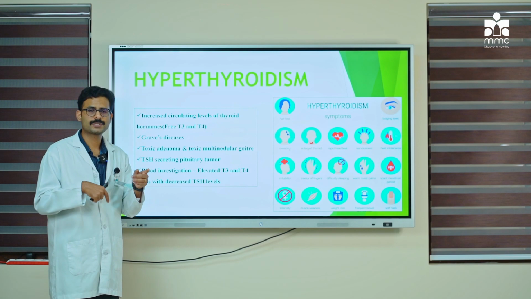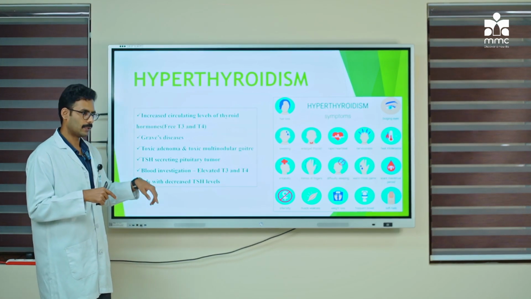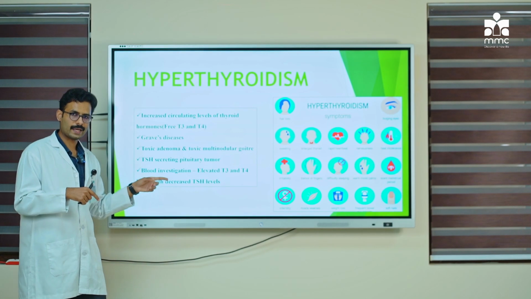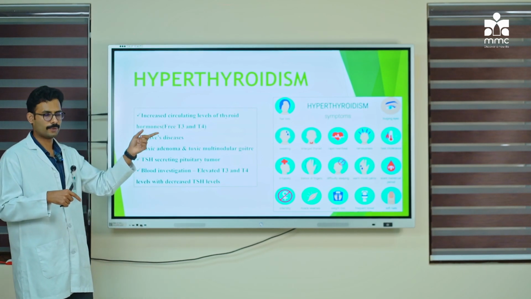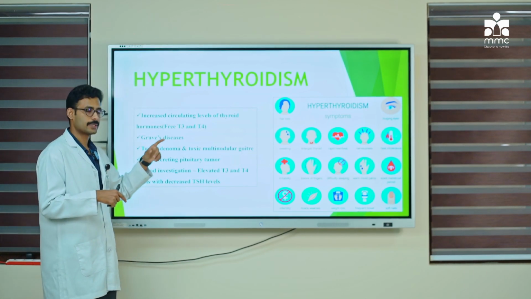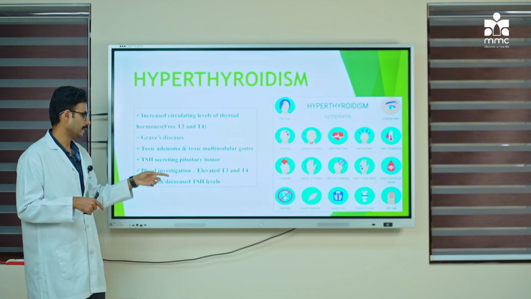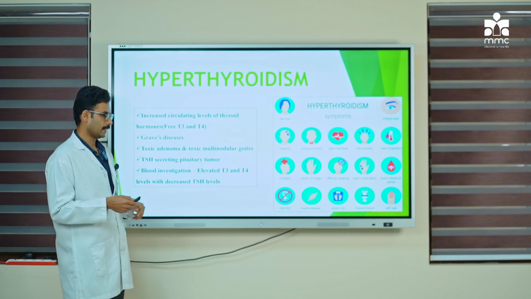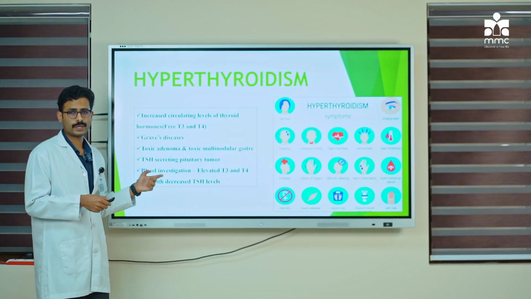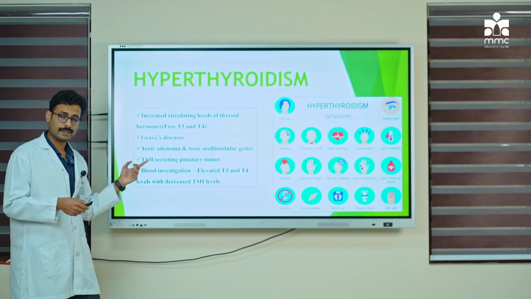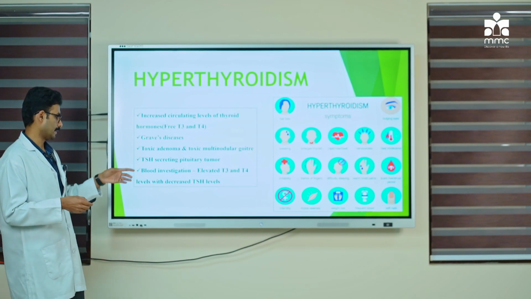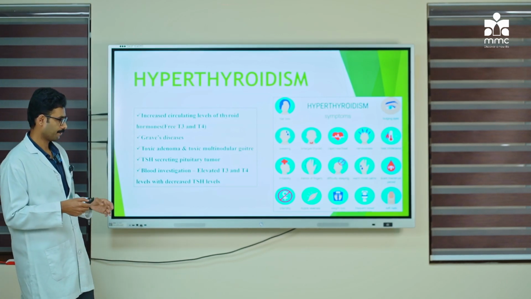It will act on the pituitary gland, then on the hypothalamus. Stimulation of the negative feedback on the pituitary gland will result in decrease in thyroid stimulating hormone levels. So in hyperthyroidism, you have elevated T4, T3 levels, and a decrease in your TSH levels.